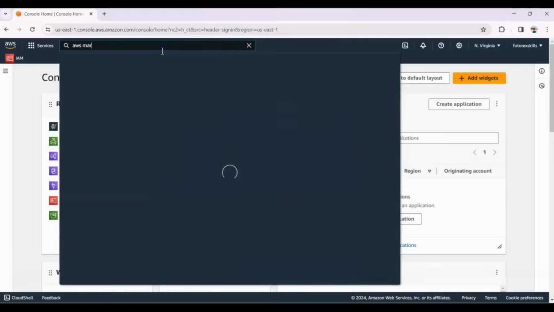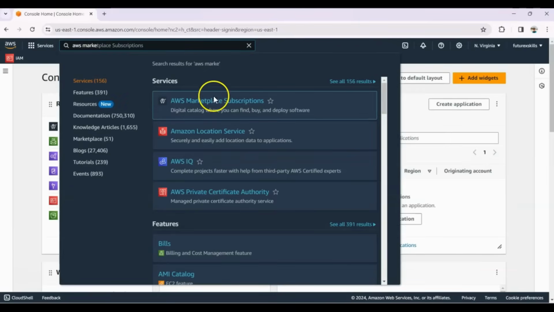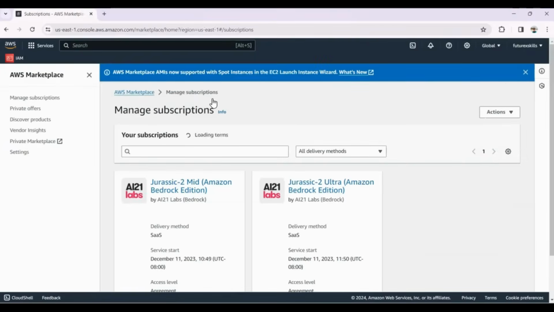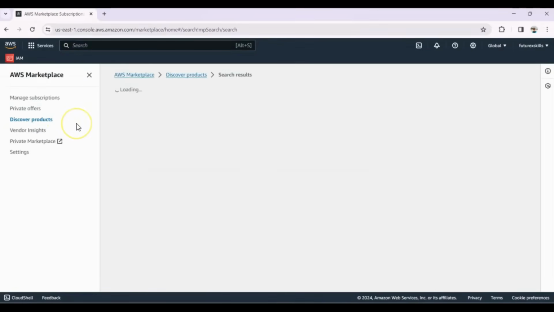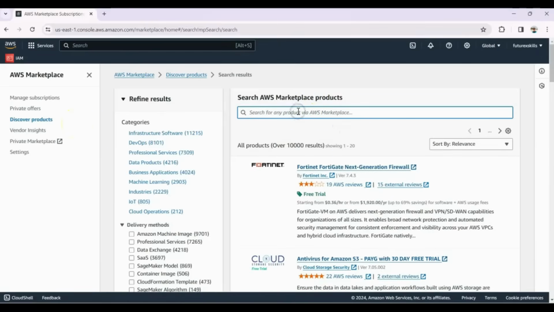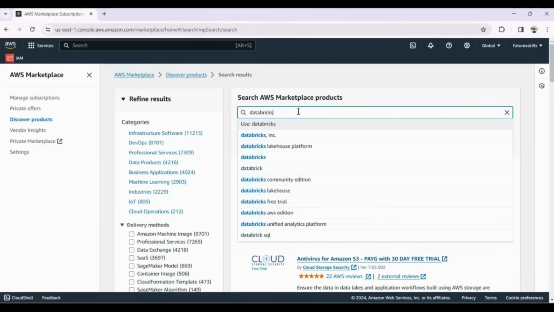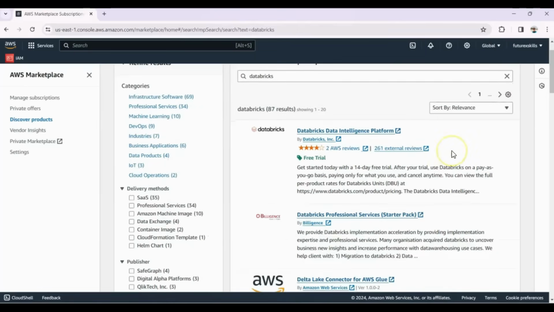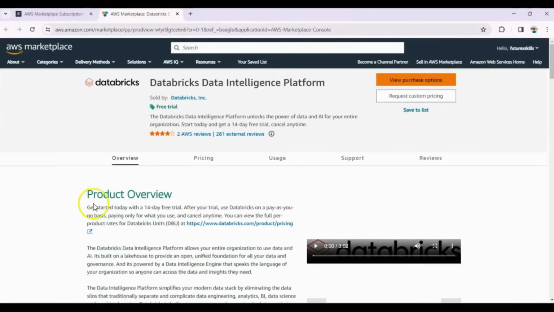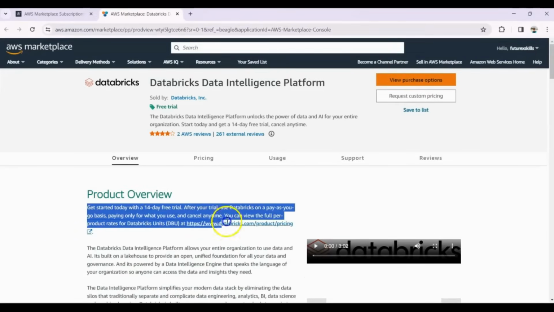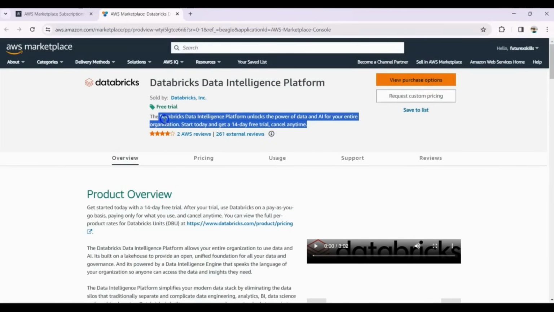From the console homepage, search for AWS Marketplace. This is where you can purchase third-party products like Databricks and run them on AWS infrastructure. Click on Discover Products. Here you can search for Databricks. Click on the Databricks link at the top. On this page, you can see the product overview, and it's mentioned that a 14-day free trial is available. You can read the overview to learn more.